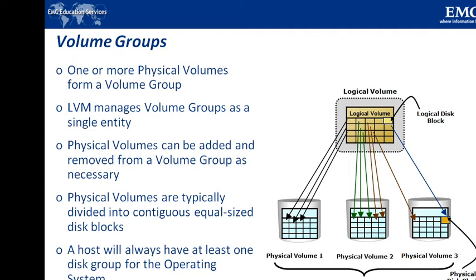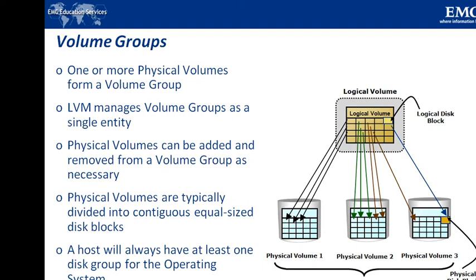Each physical volume is partitioned into equal sized data blocks called physical extents when the volume group is created. Then the logical volumes will be created within a given volume group, which itself can be thought of as a disk, whereas a logical volume can be thought of as a disk partition.